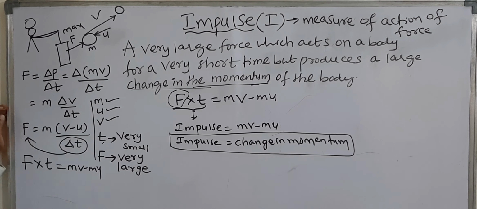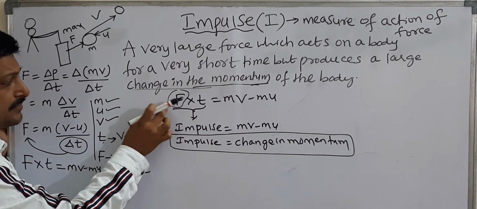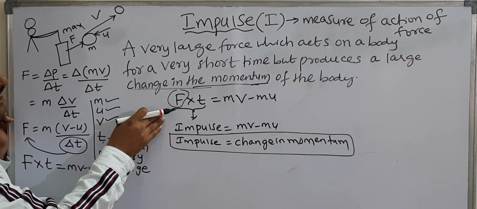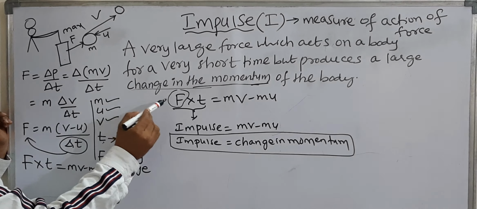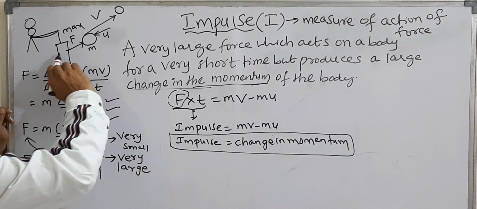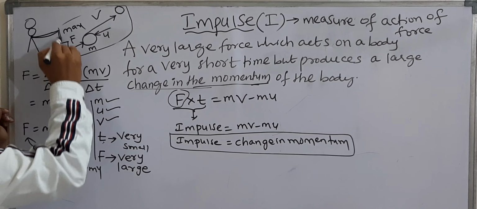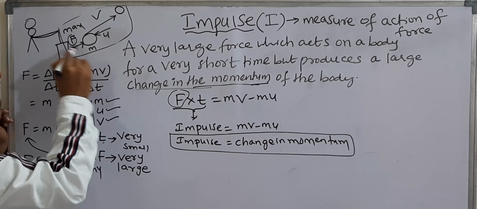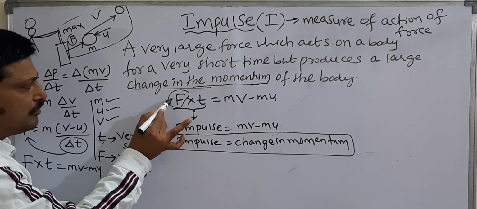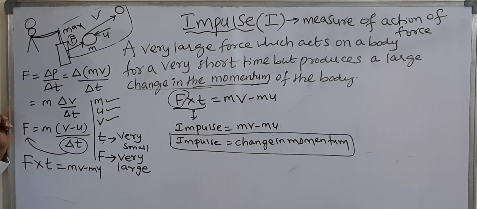It is varying from maximum to zero. If force is constant, it is easy for us to calculate, but here force is not constant, it is varying. That's why we measure the average force and the total effect of force. The total effect of force is called impulse.